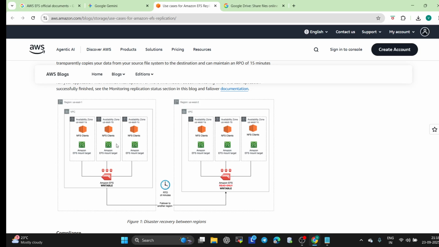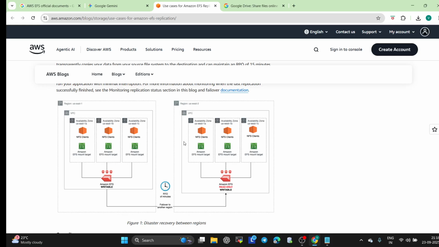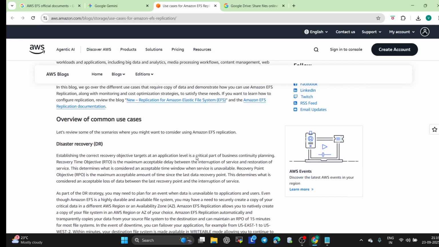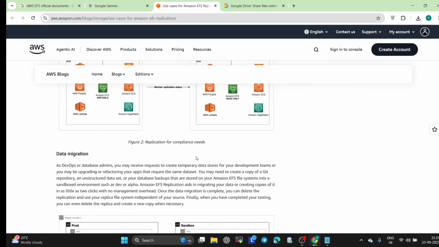EFS mount target, EFS mount target, EFS mount target. So this NFS client will interact with the help of the EFS mount, and here also an EFS mount, and that NFS will also connect with the help of the mount target. And here is the EFS file system, that is writable, and that will fail over to another region, with an RTO of minutes. So this is the official document for when we do disaster recovery, that we call DR. See friends, if you want to study, I'll share this link, you can go and study in a detailed way.